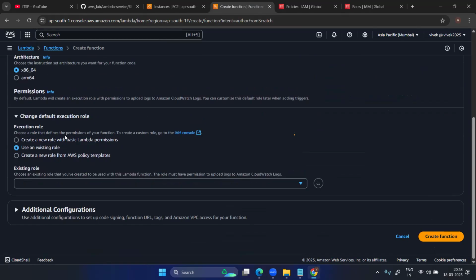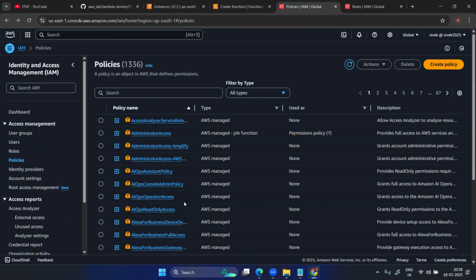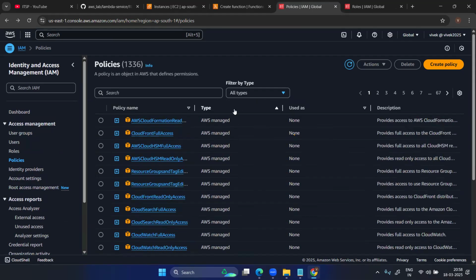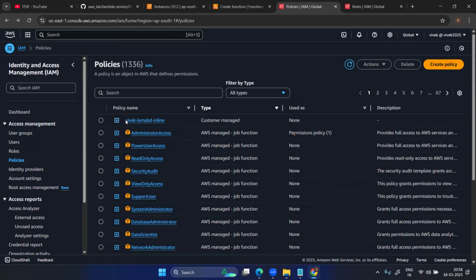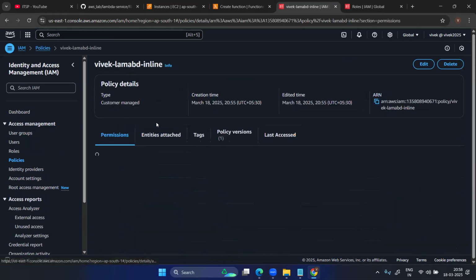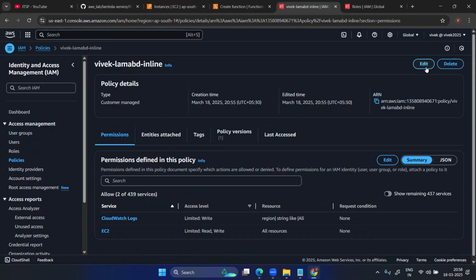Use the existing role. Here we made the mistake previously, and now we have made one more mistake, right, guys. Inside that policy, we chose a different thing. The policy we need to add, so here you can learn how to add it. Let's see if edit is possible. Attach. If attach is possible, edit.